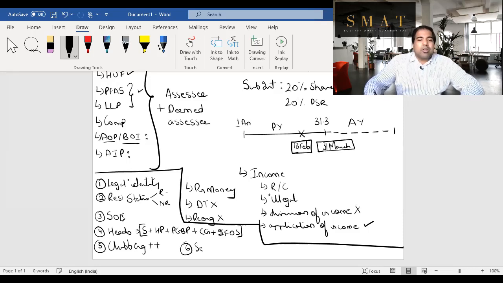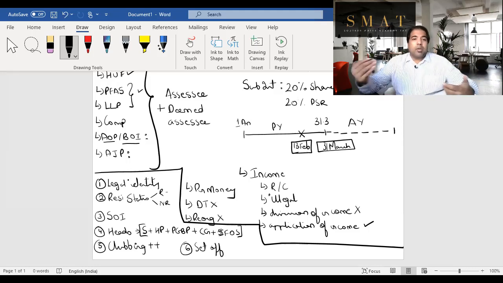Next stage, guys, is set off of losses. Now, what is set off? It's a very good thing. Just like the Income Tax Act wants to tax your income, they also want to allow you a loss deduction. So if you made any loss in the previous years and it's carried forward this year, or if you made any loss in this year, let's say I have two businesses, one is profit making, one is loss making, then that loss of one can be set off against the profit of the other. And that we will see in a chapter called set off. Very, very easy and nice chapter, which is a sixth step. Of course, set off will be minus.